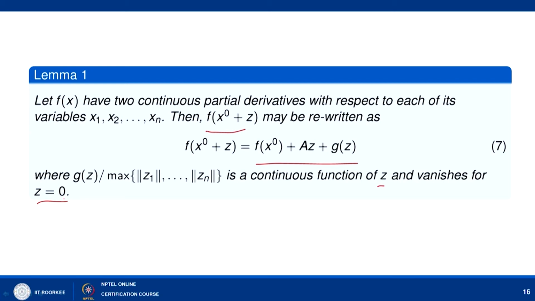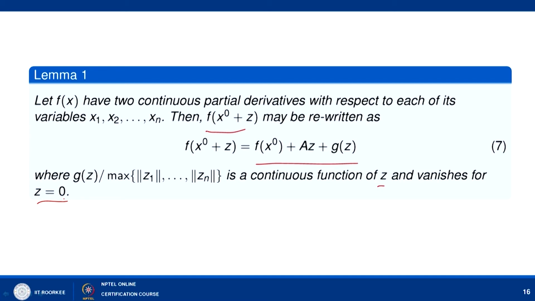So, the condition we are putting on f is the following: let f(x) have two continuous partial derivatives with respect to each of its variables x1 to xn, then f of x naught plus z may be rewritten as f of x naught plus z equal to f of x naught plus A z plus g of z here.